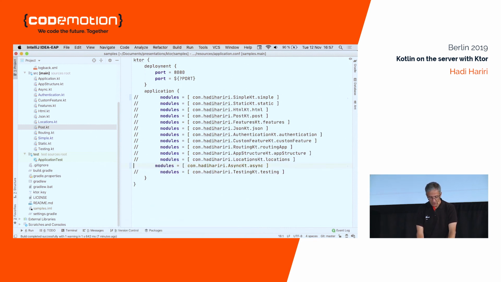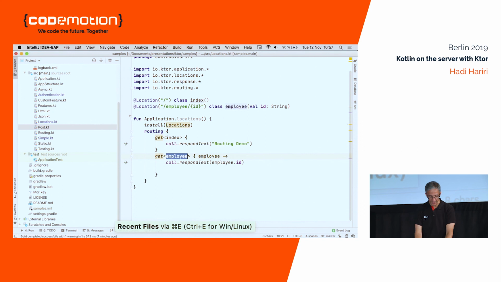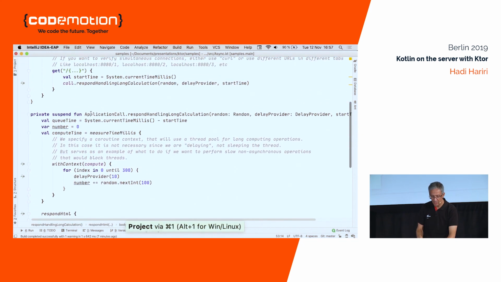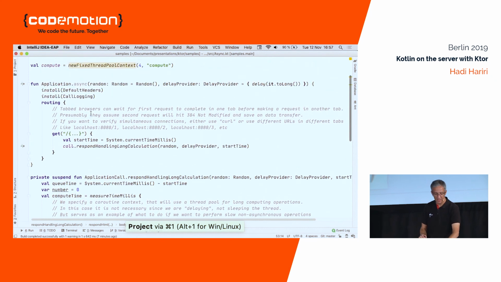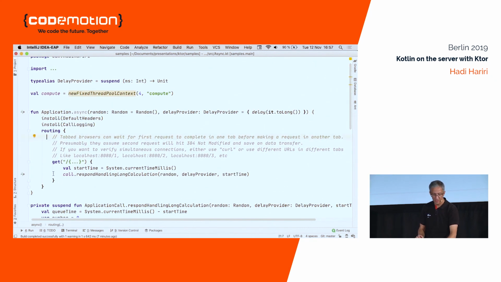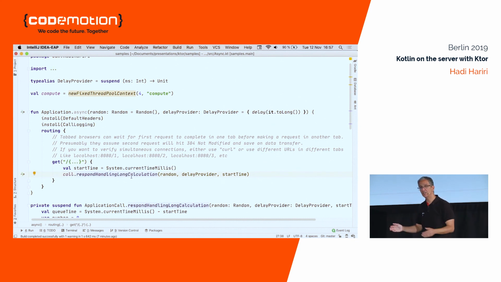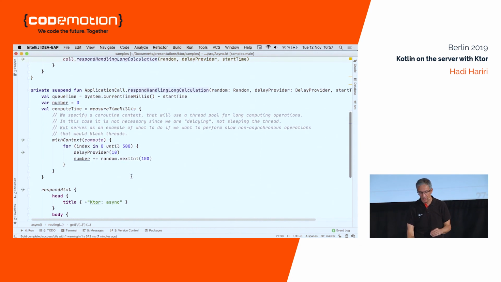Right. Ktor is built from the ground up to be asynchronous. And that means that generally we try and avoid any kind of blocking. It uses coroutines. But what happens if you have a long-running process? Like, for instance, here I have this routing, and I do a get, and this is a very long calculation. How can I make sure that Ktor never crashes and it never blocks threads or new requests from coming in? Essentially, all you need to do is use a suspend function.